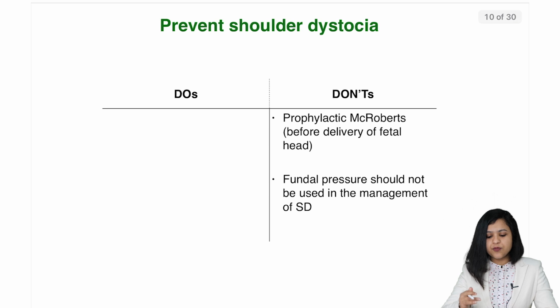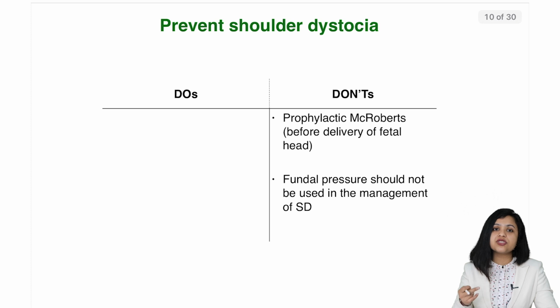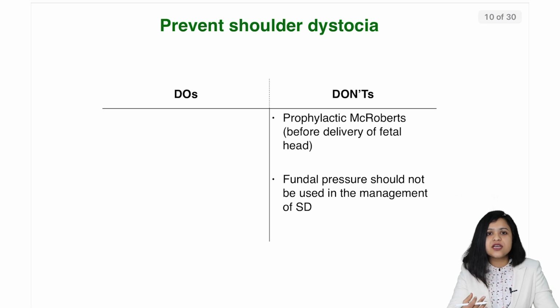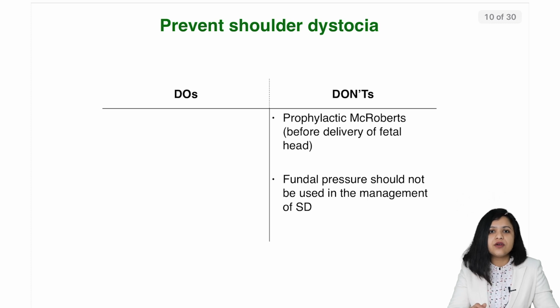Now next is prophylactic McRoberts. In McRoberts maneuver, the thighs are flexed over the maternal chest. This is done as a management of shoulder dystocia once shoulder dystocia has already occurred. So this is the treatment, the management of shoulder dystocia. It is not a prophylactic or a preventive measure. So if you feel that the patient can develop shoulder dystocia, you will not put her in McRoberts maneuver before the delivery of the head.